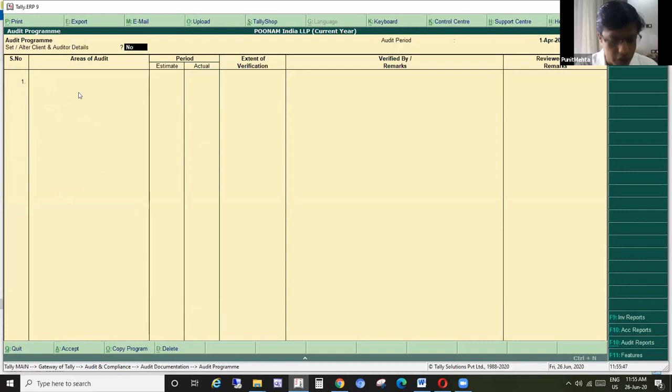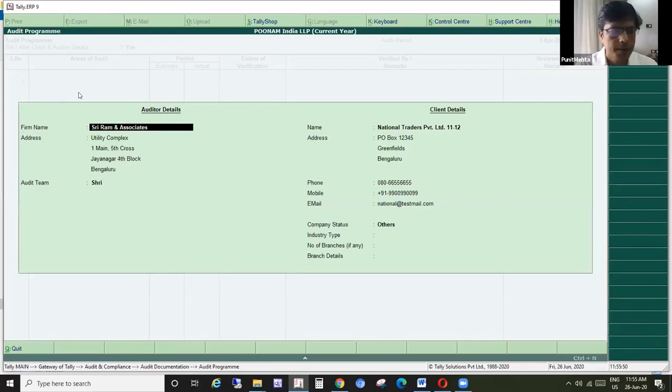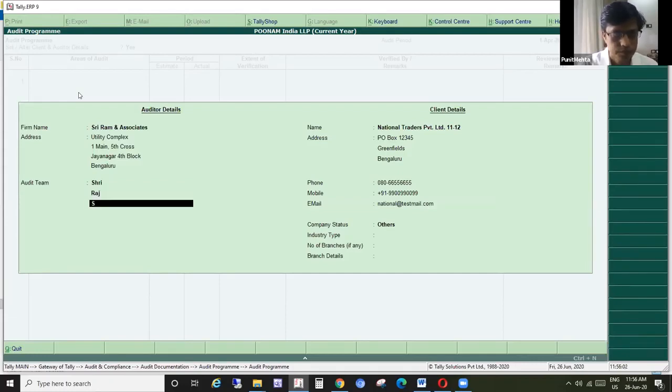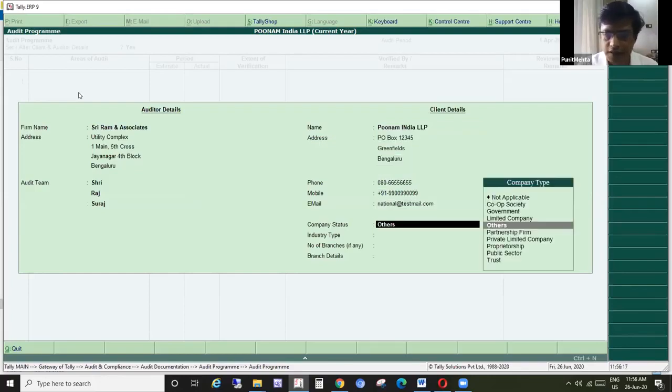So we can say client auditor's details. Here you can put the audit team name and firm name, that is your company name, and so on and so forth. Here the company name, address, phone number, and other status.